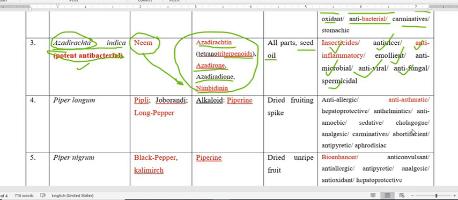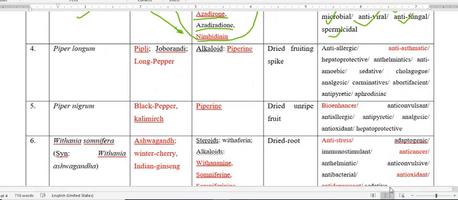Next is Piper longum. And another plant, botanically quite similar to this one, is Piper nigrum. The difference between Piper longum and Piper nigrum is that the small black one is called black pepper, common name kali mirch.